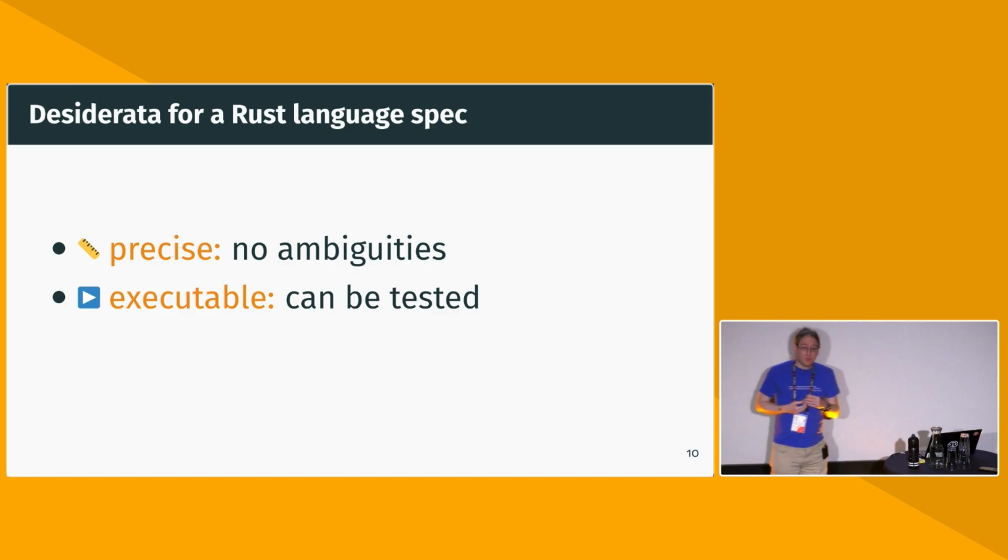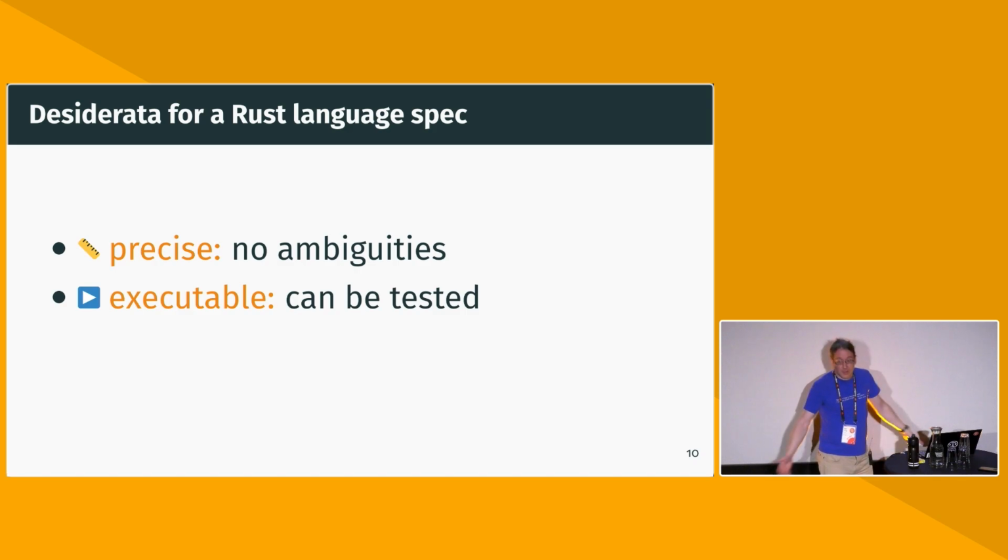And that's also super useful for tons of other things. If you have a question like the example program we had earlier, you can just ask the spec, and it gives you an answer rather than having to read the spec. You can use it as an oracle for fuzzing. If you want to check whether your compiler is correct, just generate a whole bunch of random programs and see if it says the same thing as the spec. Executable specs are really, really valuable, and so I think this is an absolute must for a proper spec these days.